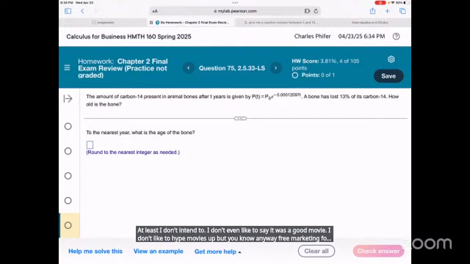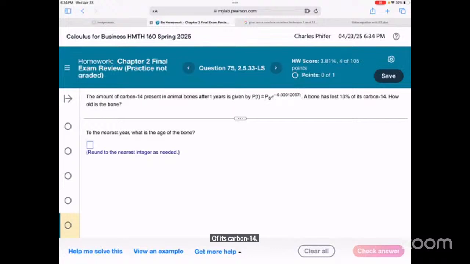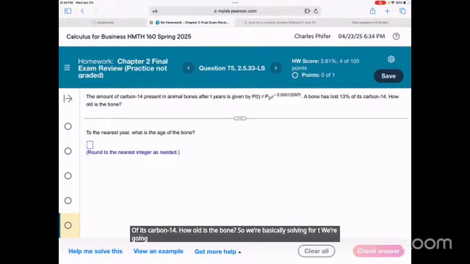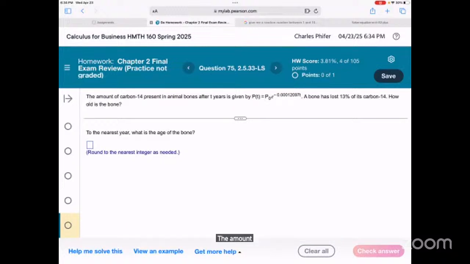The amount of carbon-14 present in animal bones after t years is given by this. A bone has lost 13% of its carbon-14. How old is the bone? So we're basically solving for t. So 87% remains. If it started with 100%, it lost 13, so it finishes with what? 87%?